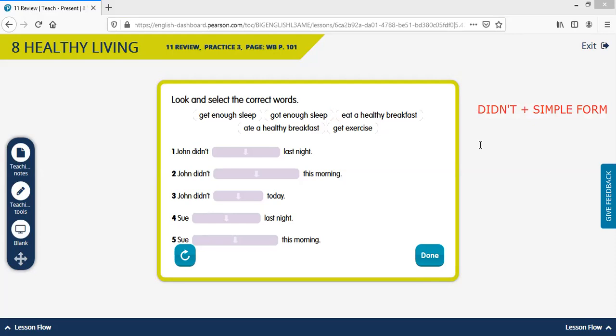So didn't continues with the simple form. And we're talking about last night. What did John do last night? Well, it looks like he didn't either get enough sleep or eat a healthy breakfast. Now, we know that he can't eat breakfast at night, so we're going to say that he got enough sleep. Well, in this case, the negative, he didn't get enough sleep.